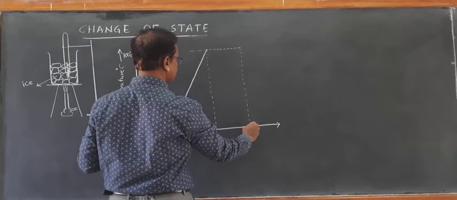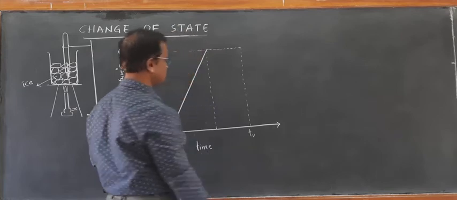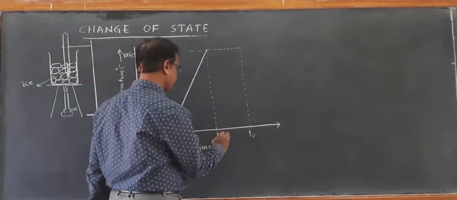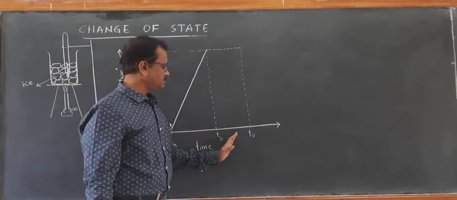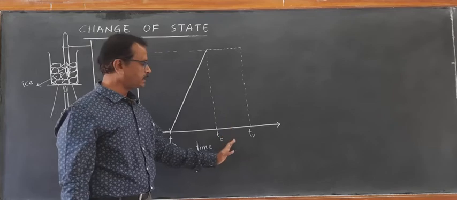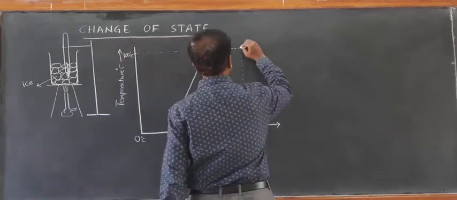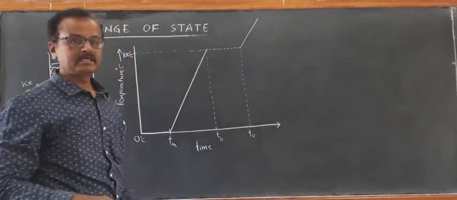This we can take as TB, the time taken to boil. After that, it takes certain time to get completely vaporized. Once it is completely vaporized, the temperature of the steam starts increasing.